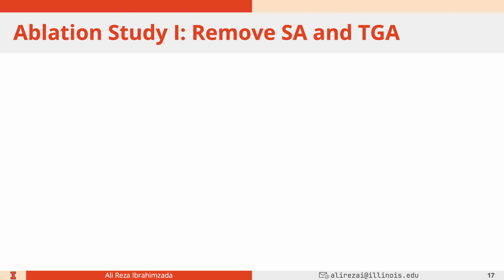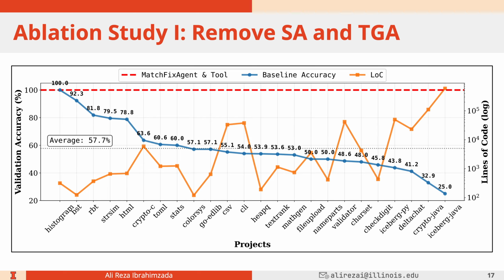So in order to justify the design of MatchFixAgent, we performed two ablation studies. In the first one, we removed the semantic analyzer and the test generator agent, in order to see the effectiveness of MatchFixAgent. We removed those two main components. So that basically gives us a baseline agent. It's basically just one Claude Code initiated with an initial prompt.